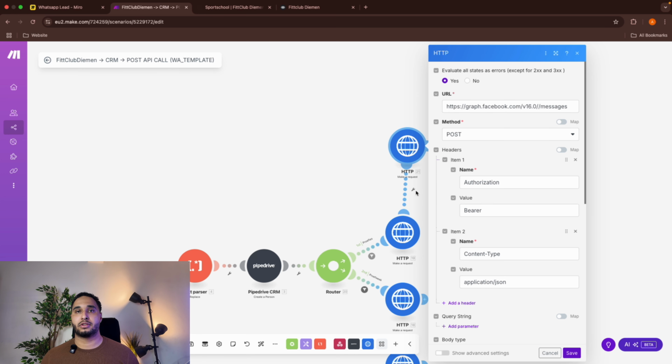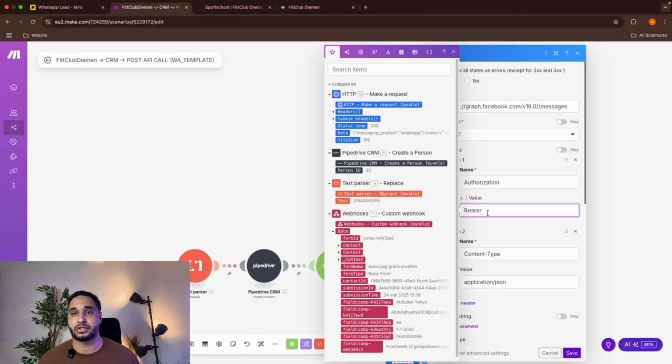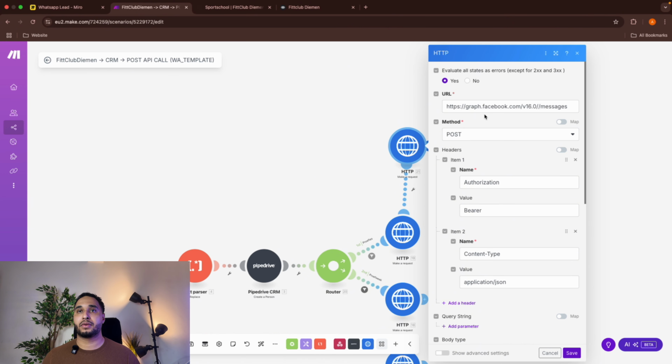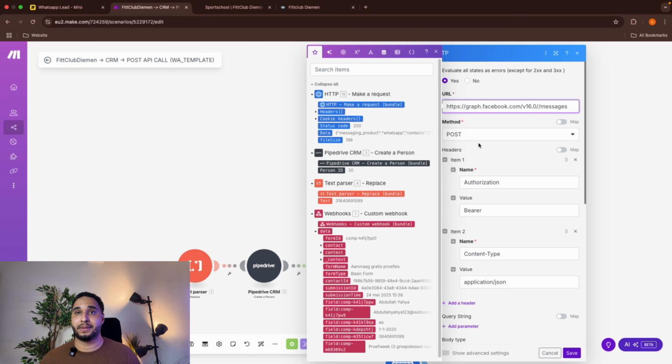Perfect. This module was an extra module which I've created for this video, without the phone number ID and my access token. So to send a WhatsApp template, first you have to create a template inside WhatsApp Business. And then you will also get a phone number ID. The method must be POST.